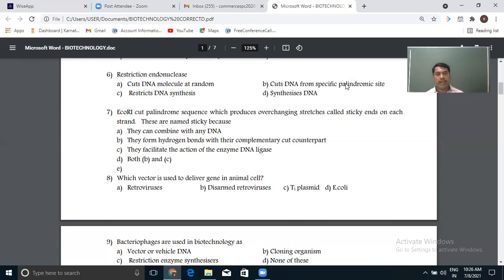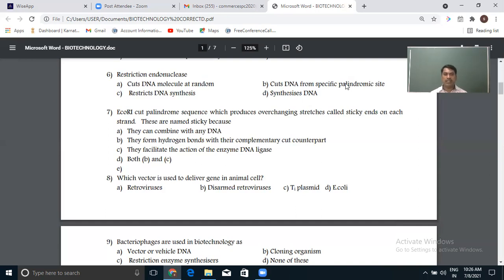So they form hydrogen bonds with their complementary cut counterparts, meaning the other host DNA. So that's the answer here.